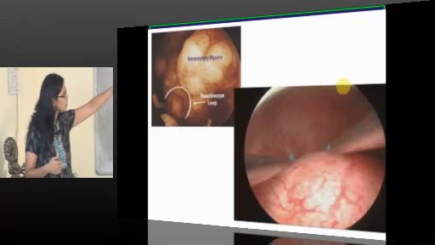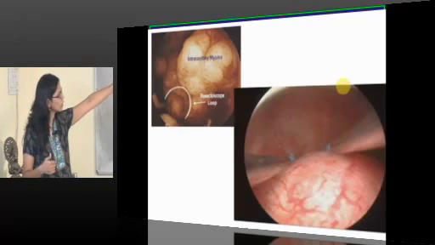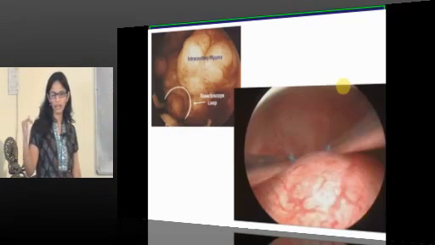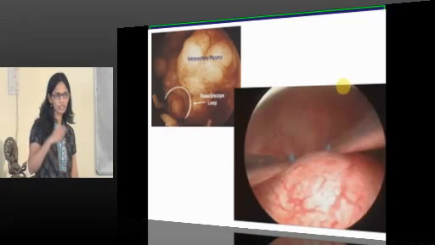You can see this ring shape, that is a resectoscope loop. The current flows through that, and whatever the myoma is there, you can cut through that myoma. So it comes out in pieces.